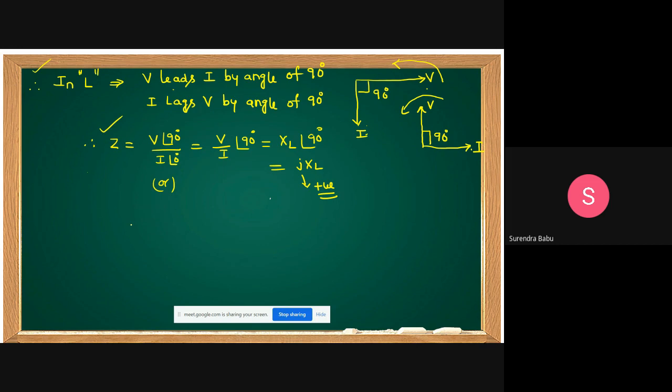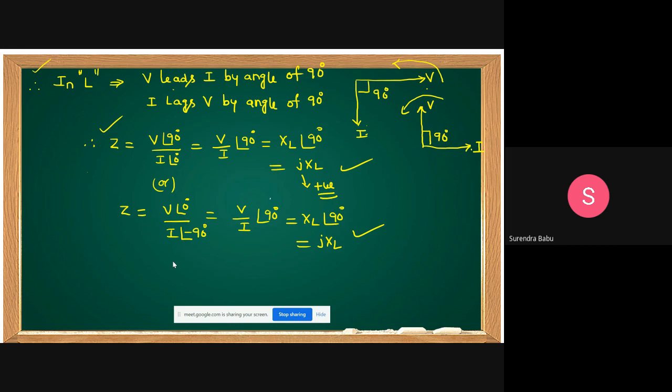We can also write like this. If you take V as the reference, Z equals V at an angle of 0 by I at an angle of minus 90, because current lags the voltage. That also we can get the same answer, V by I at an angle of plus 90, which is equal to XL at an angle of plus 90. At an angle of 90 degrees means jXL.